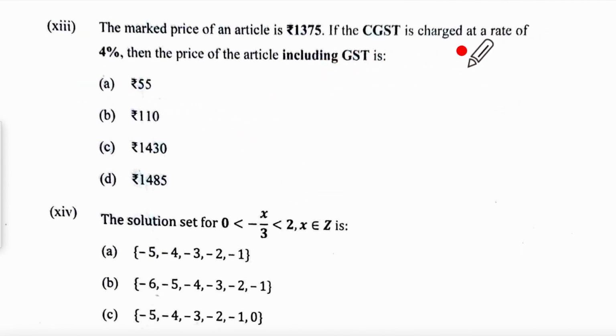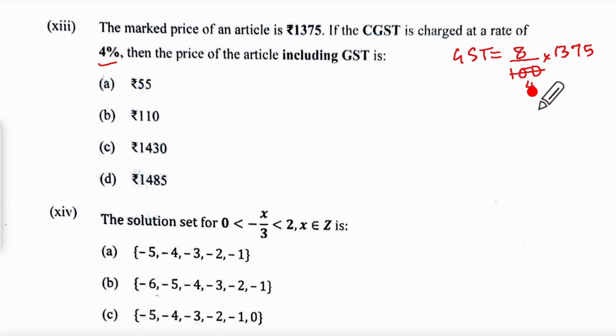Question 13. Marked price of the article is 1375. CGST is at the rate of 4%. Find the price of the article including GST. If CGST is 4%, your GST rate will be double of that, means 8. And the GST on this will be 8 upon 100 into 1375.